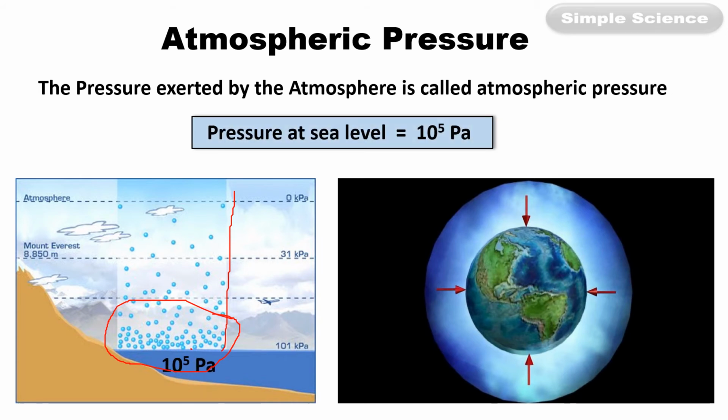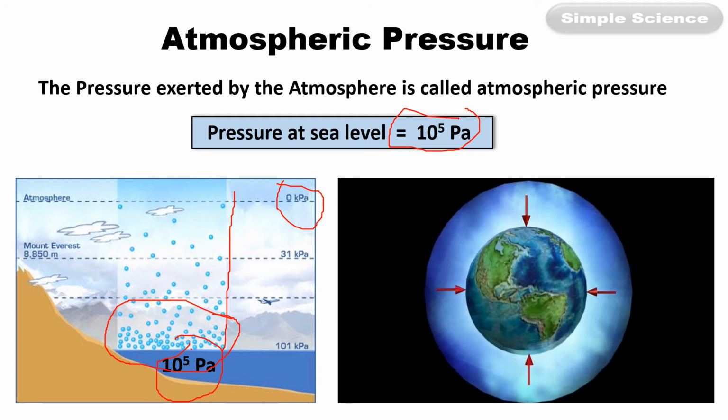Now the normal atmospheric pressure at sea level is 10 to the power 5 Pascal. You can see that the value decreases, and at a particular height it becomes 0 Pascal. When there is no air, no gas, there will be no pressure exerted by gas molecules because there are no molecules. So the pressure becomes 0.